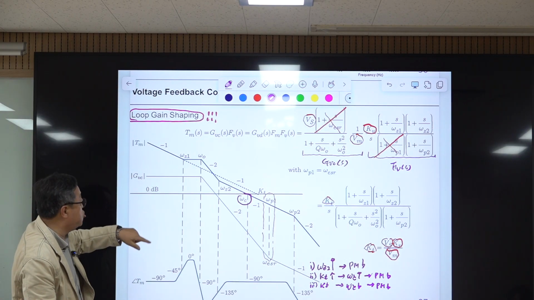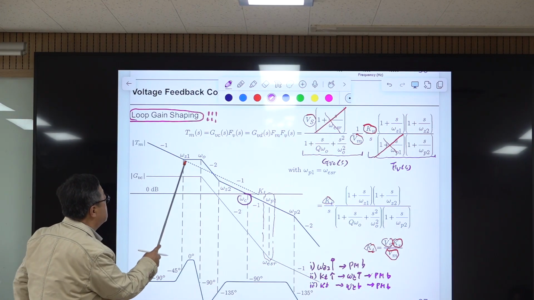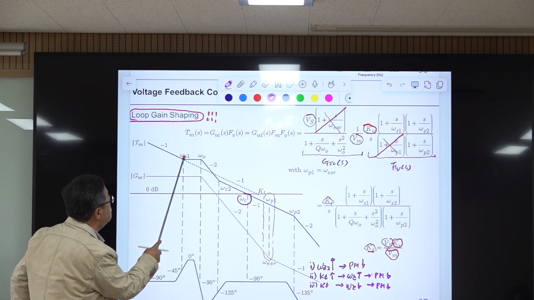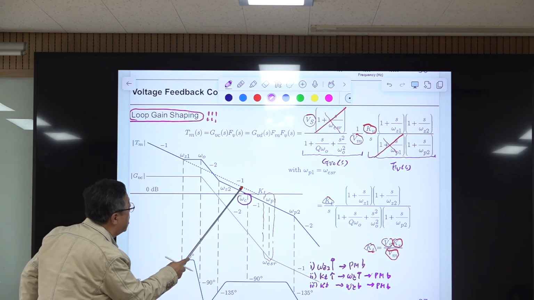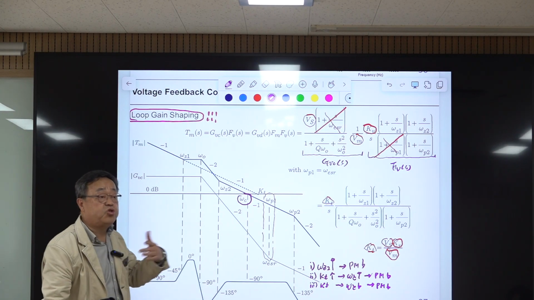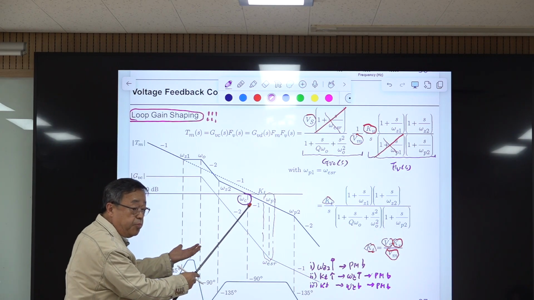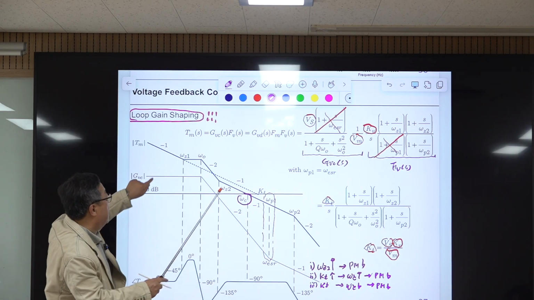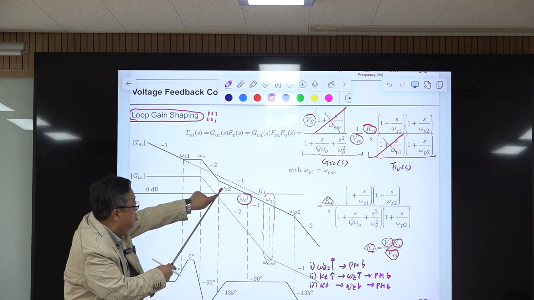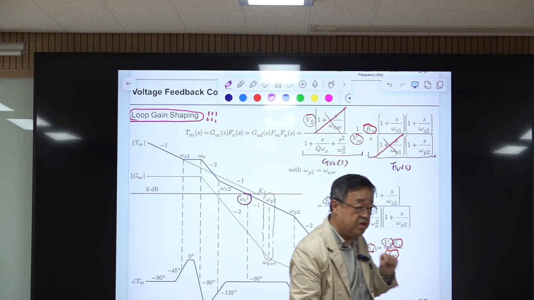The same effect can be achieved by placing this one here. You place omega G1 here and omega G2 here, or you place omega G2 here, omega G1 here, omega G2 here. Okay, that will achieve the phase boost somehow. All right, but that is worse than splitting this one before this sub-4 frequency, one after this sub-4 frequency. There is an extremely good reason for this.